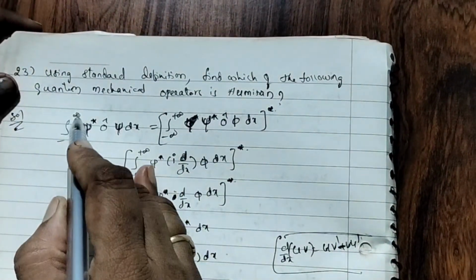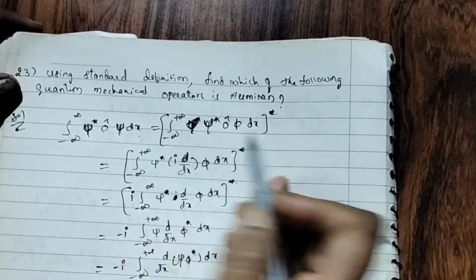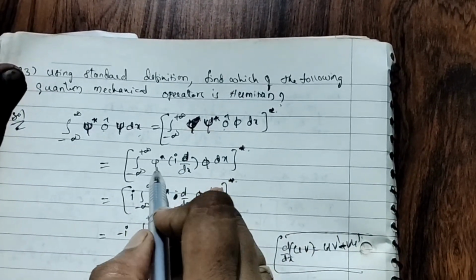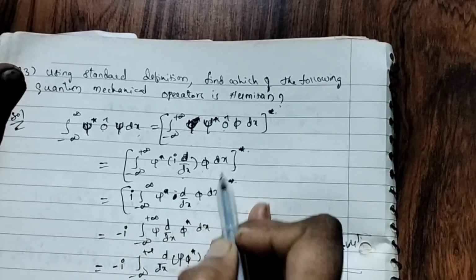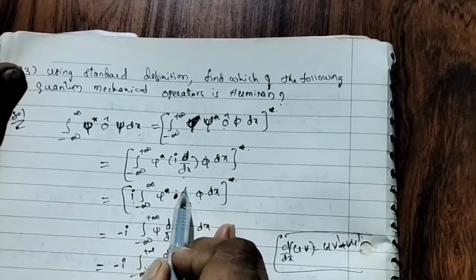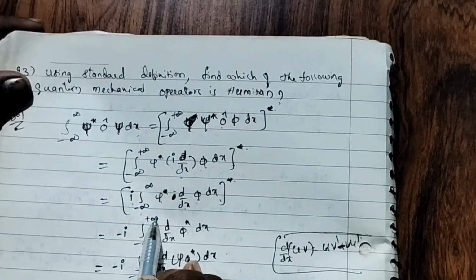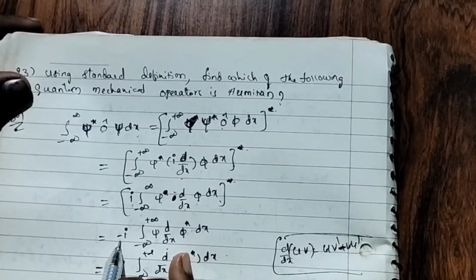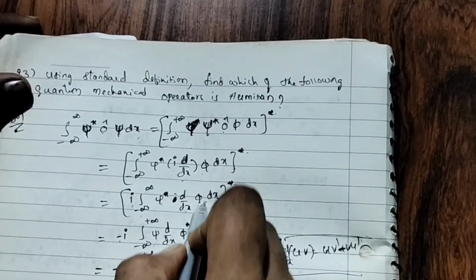So integral minus infinity to plus infinity psi star operator psi dx. The operator he wrote is i d by dx. So integral minus infinity to plus infinity psi star, i d by dx with respect to x, of psi dx. So I am writing integral minus infinity to plus infinity psi star d by dx psi dx. Minus i integral minus infinity to plus infinity psi d by dx psi star. I interchanged it, so I wrote minus here.